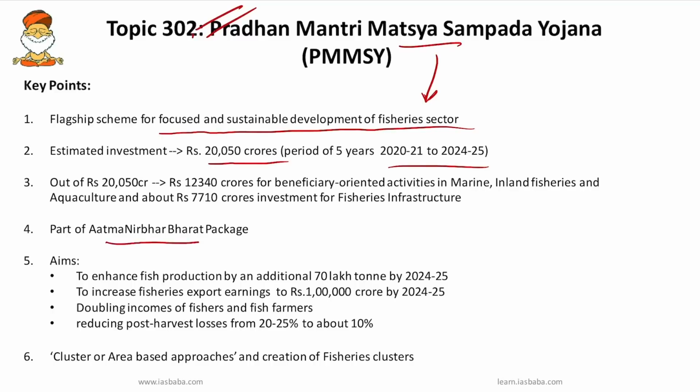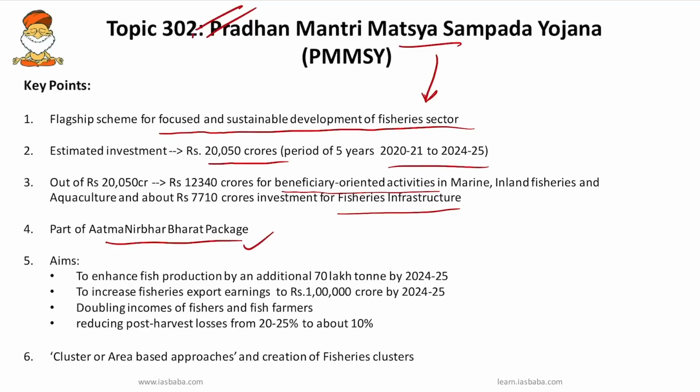Okay, so it is part of the Atmanirbhar Bharat package, and you have to remember, out of 20,050 crore, 12,340 crores is for beneficiary oriented activities in marine, inland fisheries and aquaculture, and about 7,710 crores is investment for fisheries infrastructure. So the majority is given to the beneficiary oriented activities.